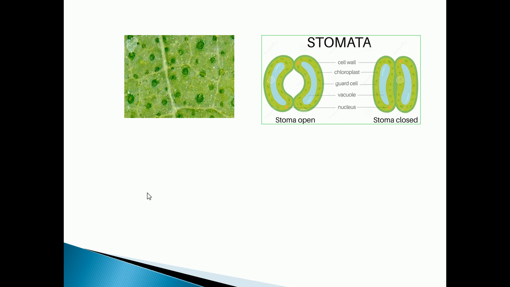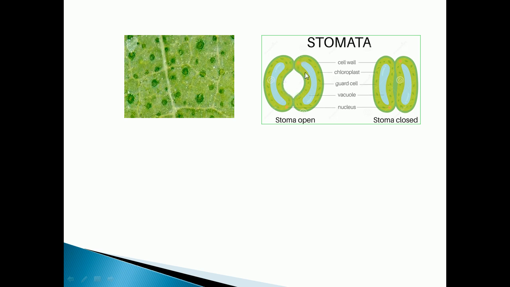Here in this picture you can see the stomata. In 9th standard you have studied about stomata. Stomata are minute openings, tiny pores present in the leaves of the plant. Carbon dioxide is absorbed through these stomata. Gaseous exchange takes place through stomata. Carbon dioxide is taken in by the plant and oxygen is released.